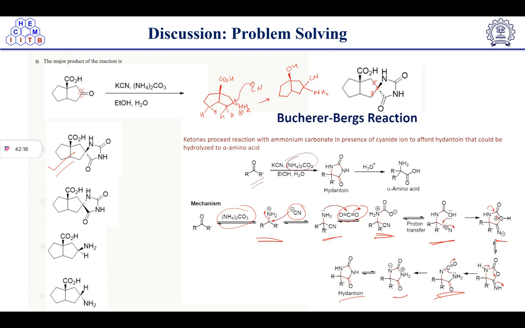So this way formation will take place. So all of you know that this is on the same side of the CO2H group. So you know that this nitrile group is on the same side of this CO2 group. Now this nitrile will be attacked by CO2.